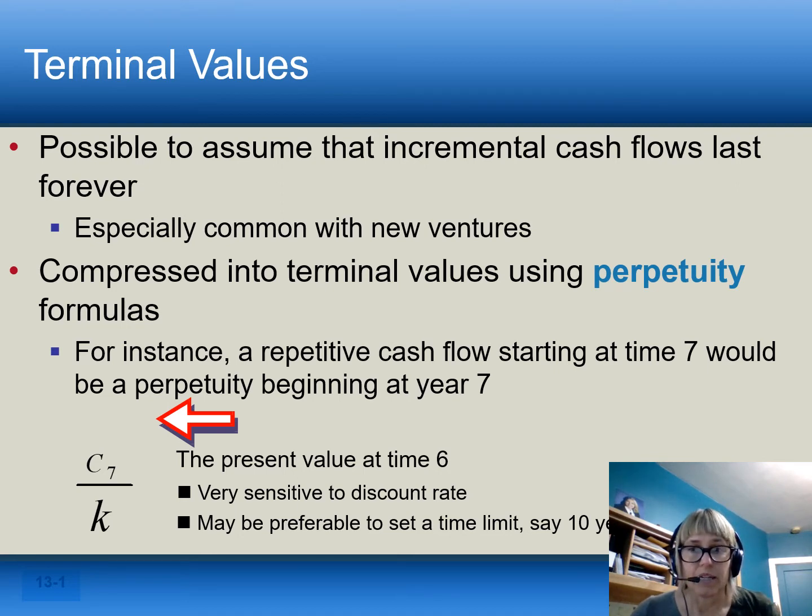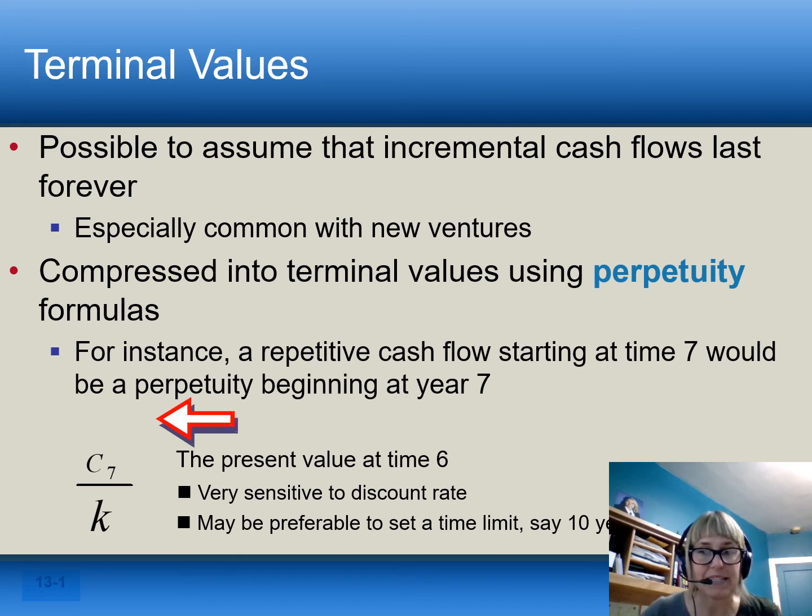So if you've got a repetitive cash flow, in this case starting at time 7, the nice thing about that is, remember our perpetuity calculations that we did in time value of money, and they are simply cash flow year 7 divided by the cost of capital, or cash flow year 5 if you're doing it for year 5. It says if you're going to have the same cash flows every year for year 7 on to infinity, then to figure out the value of those cash flows in year 7, if you're trying to figure out the value of those cash flows in year 6, it's always the year before.